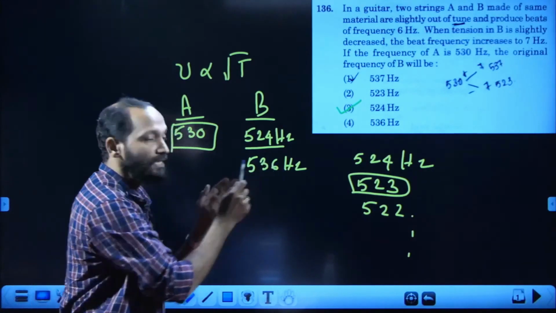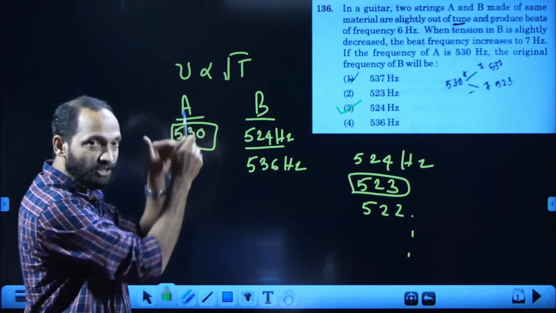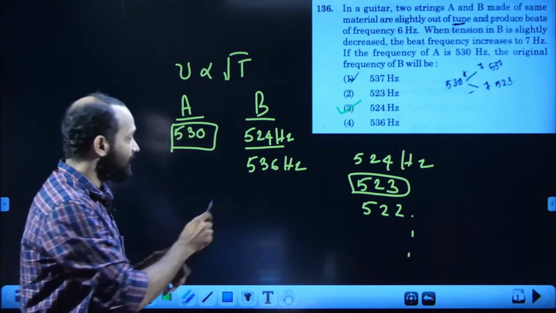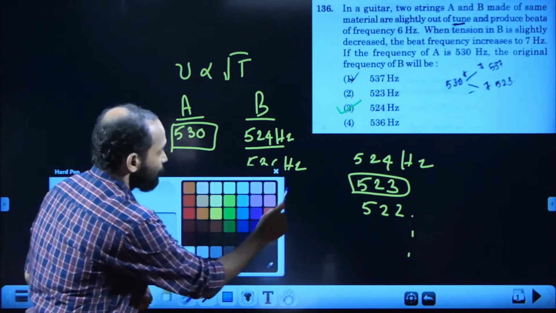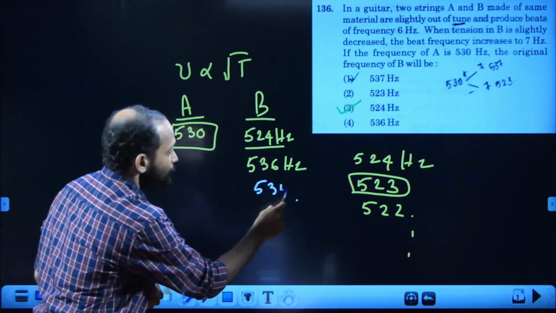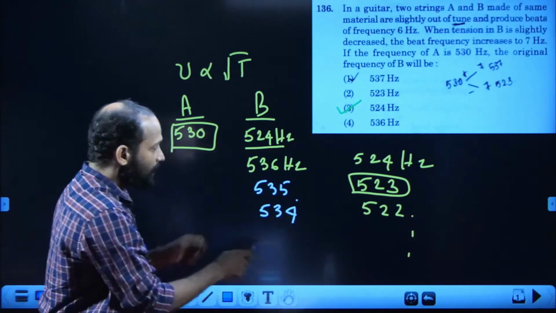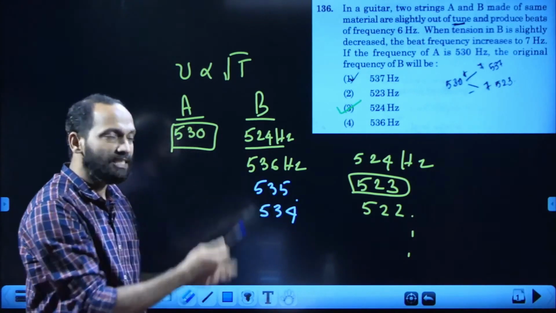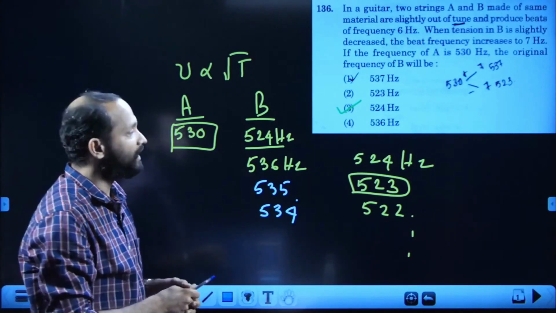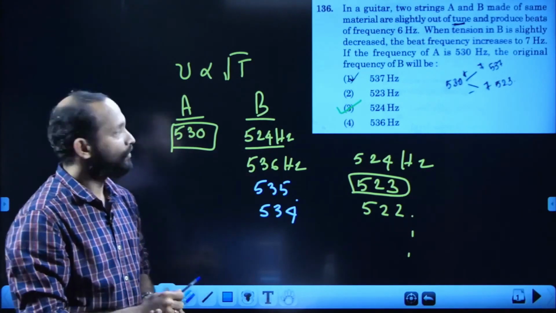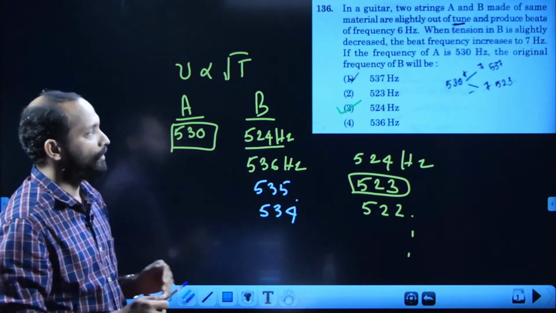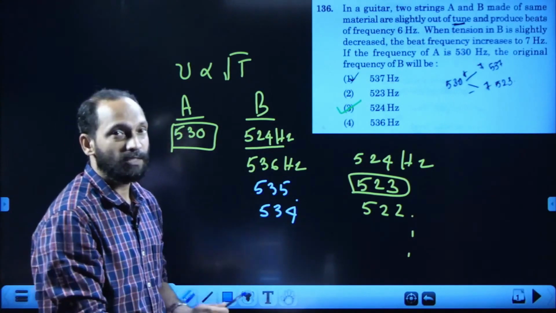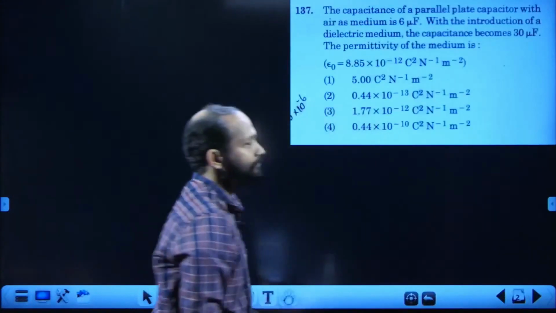Why not 536? If it is 536, when the tension is decreased, it should be lesser than that. That means the reading should be 535, 534. Neither 535 nor 534, nor any readings coming like this, will ever make a difference of 7 Hz with 530. So our answer should be the third option. Okay, we move to the next one, 137.